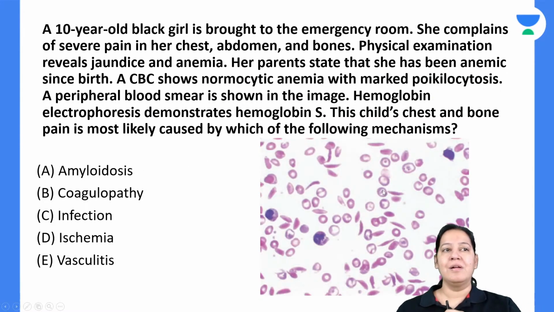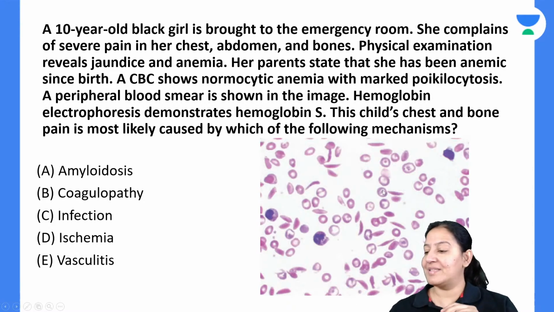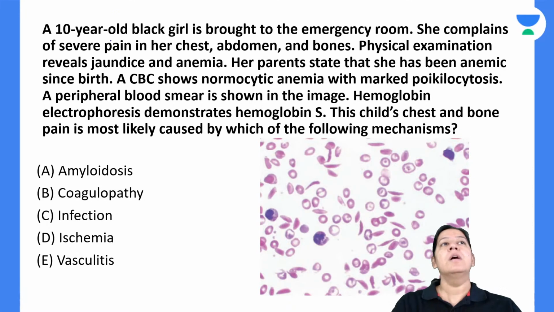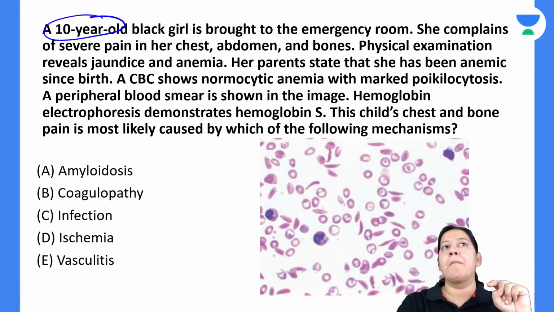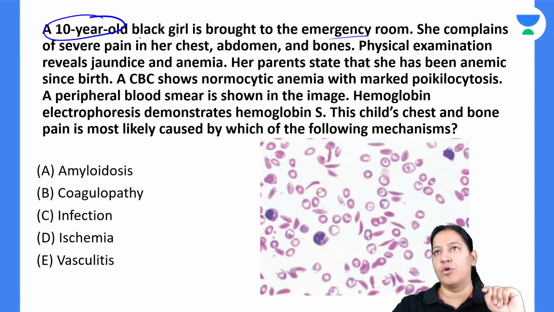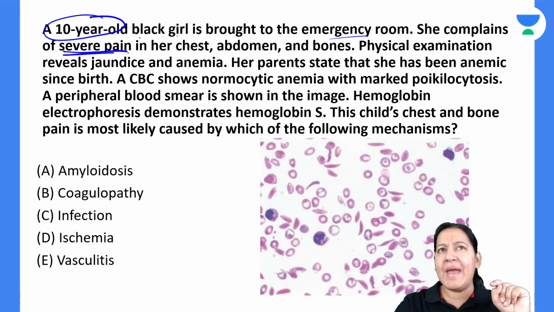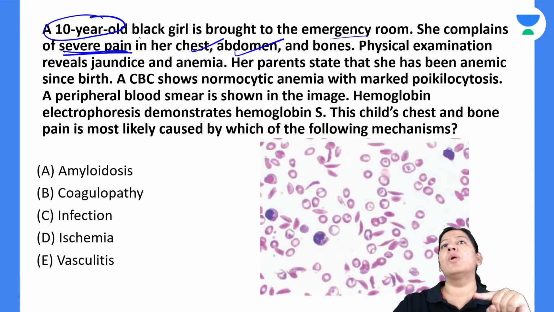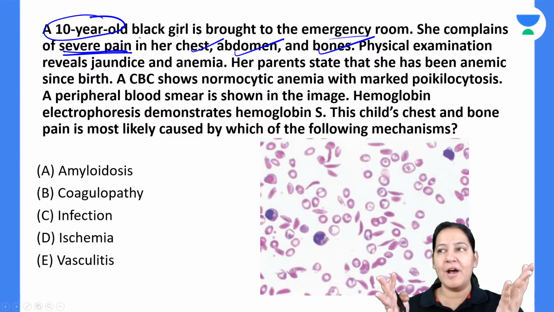One more question. One more question on sickle cell. You can't imagine how many questions come on sickle cell. One more. I will read it for you. Don't worry. So a 10-year-old girl is brought to the emergency room. She complains of severe pain in the chest, abdomen, and bones also. So imagine you are a resident in a hospital and at 2 a.m.